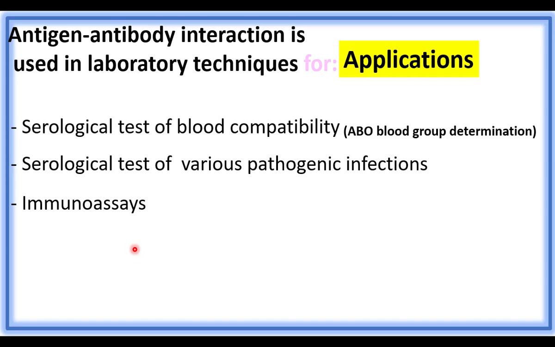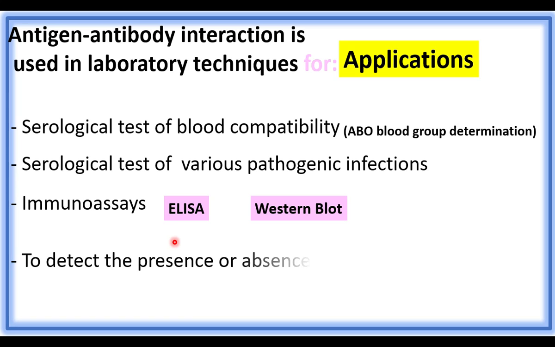The diagnostic assays of AIDS, that is ELISA and Western blot. ELISA and Western blot are immunoassays. They are based on the antigen-antibody interactions. These interactions are used to detect the presence or absence of protein in the serum. A particular protein in the serum can be determined.